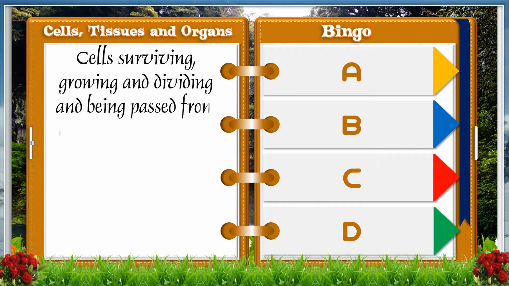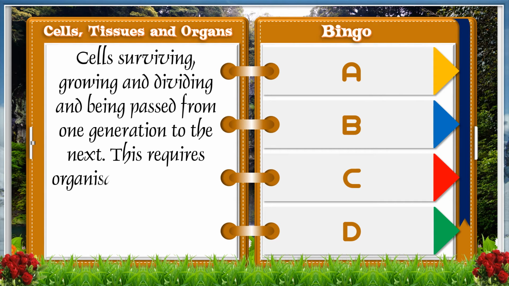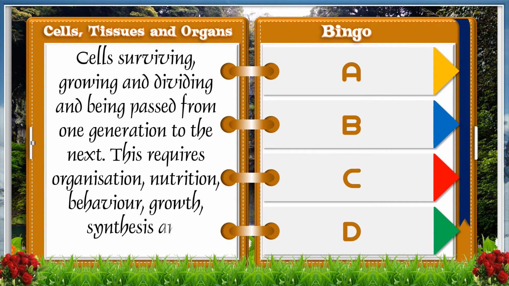Cells surviving, growing, and dividing, and being passed from one generation to the next. This requires organization, nutrition, behavior, growth, synthesis, and reproduction.